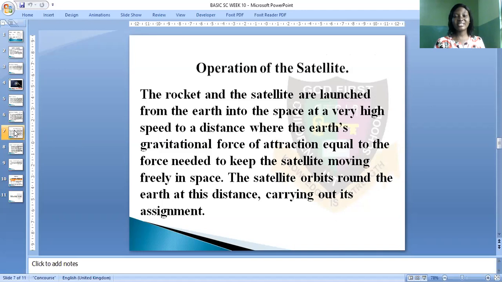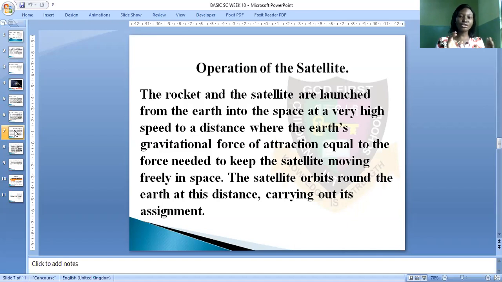The operation of the satellites. How does the satellite work? The satellite works by launching rockets. With this rocket, a satellite will be launched together. The satellite will be inside the rocket. So the rocket and the satellite are being launched into space, into the space of the earth, at a very high speed and at a very high altitude.